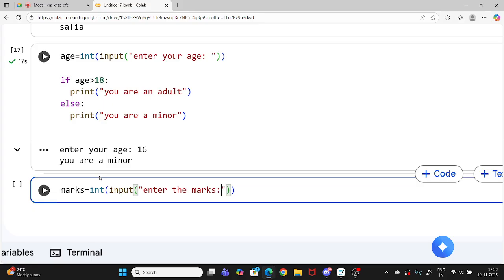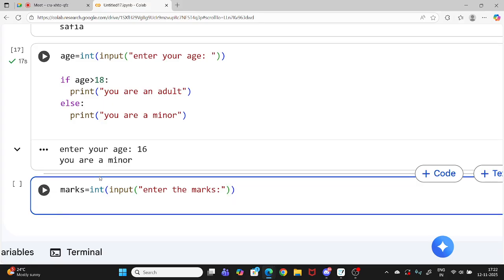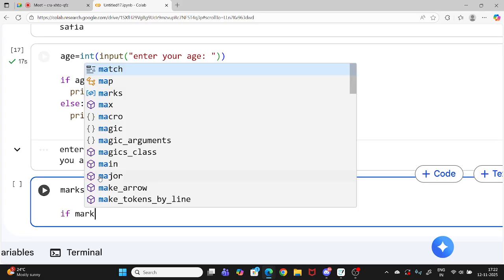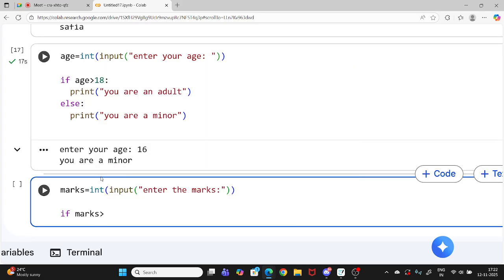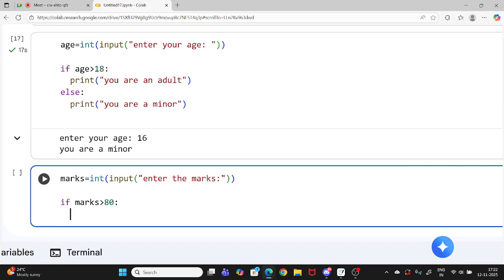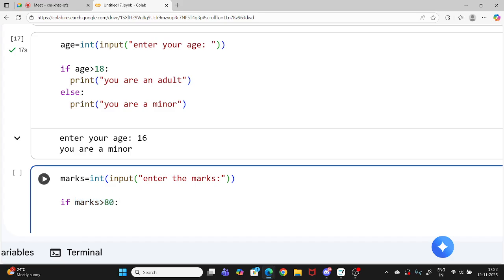Okay, so it'll enter the marks. Now what I'm doing: if marks is greater than 80, we write the condition here and then we put a colon. Just make sure of the syntax a little bit, you will learn it slowly. So if marks is above 80, I'll print you got grade A.